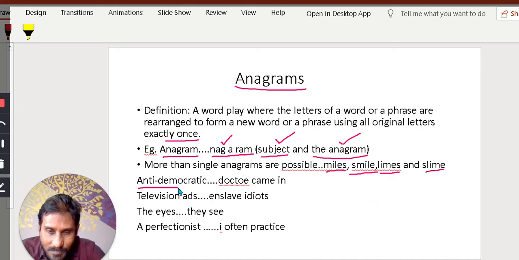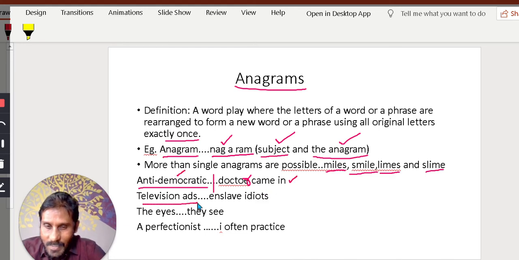And there is a phrase like anti-democratic. Okay, so from these you can create a phrase. Of course, there is a spelling mistake. Anti-democratic, doctor came in. Same spellings. Count the letters, anti-democratic, same set of letters. Okay, this is the anagram, this is the subject.